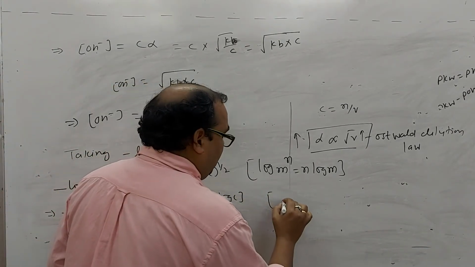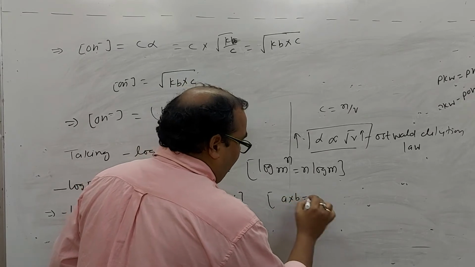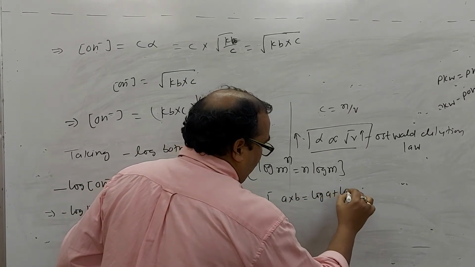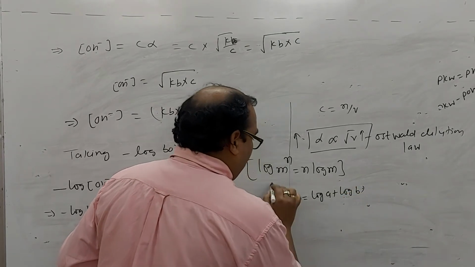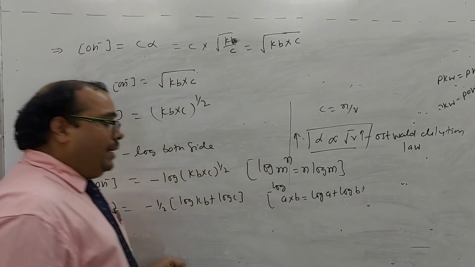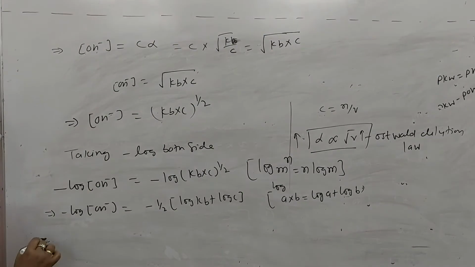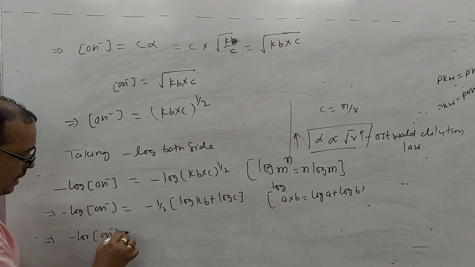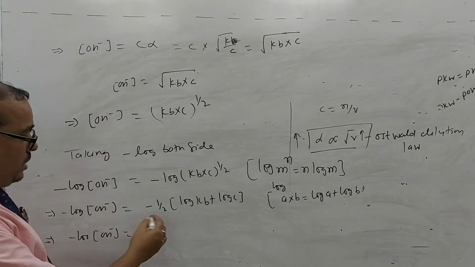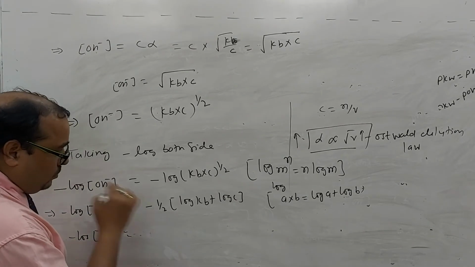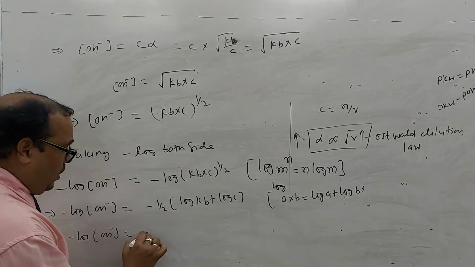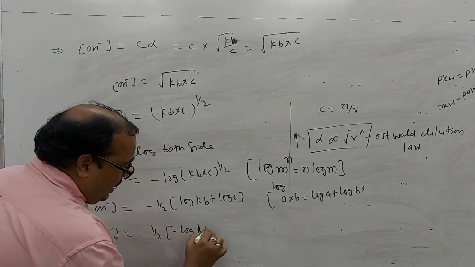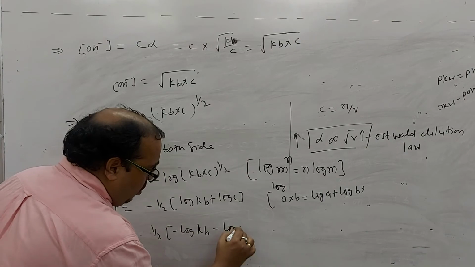You know that if A into B, you can write log A plus log B. Is it okay? So what will happen? Minus log hydroxide ion is equal to, obviously, 1 upon 2 into minus log Kb minus log C.